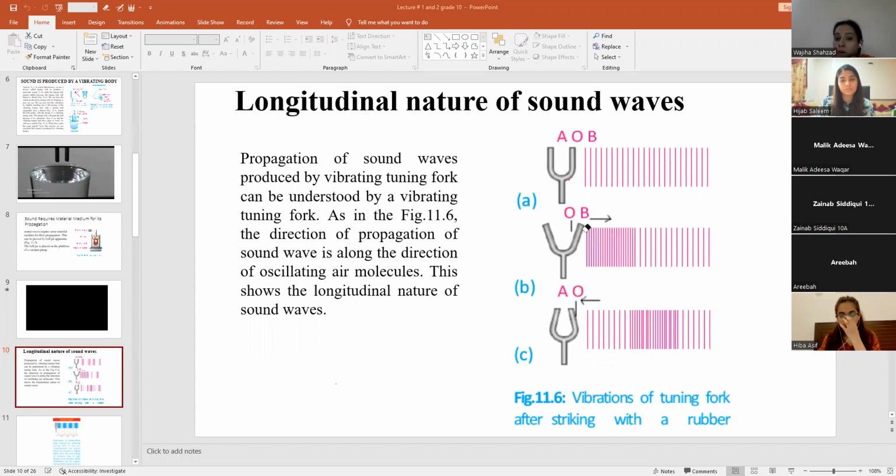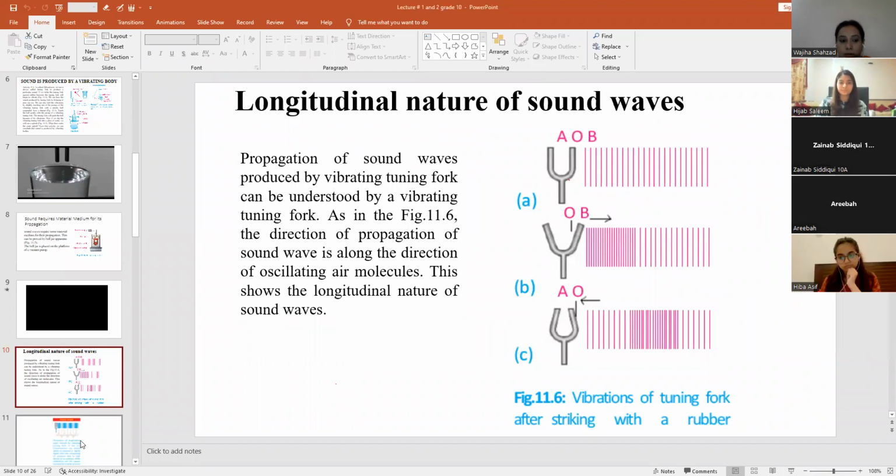When this prong B is moved towards point A, what will happen? The particles will start aligning again, and at one point they will be again like the previous one. And here the density of sound is low. So when the density is low, the rarefaction occurs. Okay.